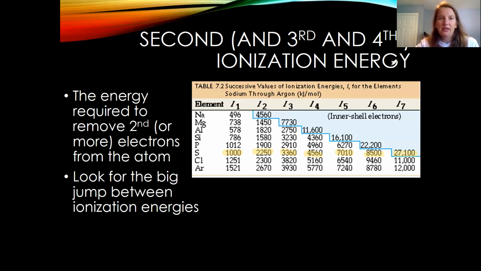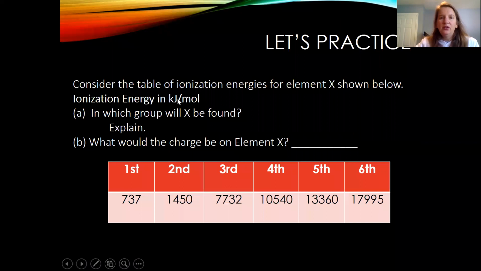Okay, let's see how this works. So we're looking at this table down here. We're trying to figure out some information about element X. Okay, so these are the first, second, third, fourth, fifth, and sixth ionization energies of element X. So when you're given these successive ionization energies, you're looking for that big jump, the biggest jump. And so here, that big jump is happening between the second and the third ionization energies.